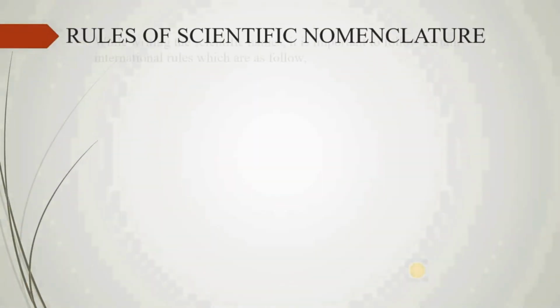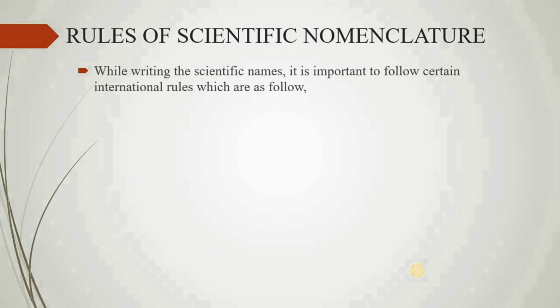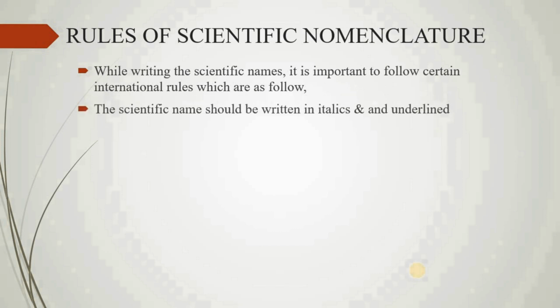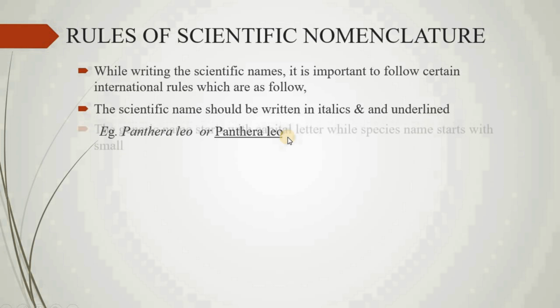Now, rules of the scientific nomenclature. While writing the scientific name, it is important to follow certain international rules, which are as follows. The scientific name should be written in italics, and when it is handwritten, it should be underlined. Example: Panthera leo is a typed name, so we are using italics, and Panthera leo is handwritten, so we have underlined it.